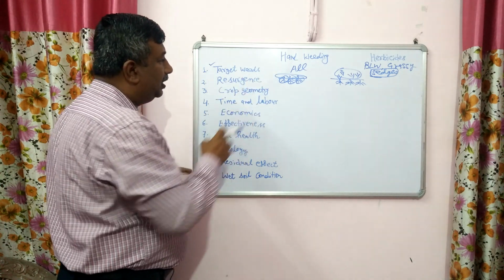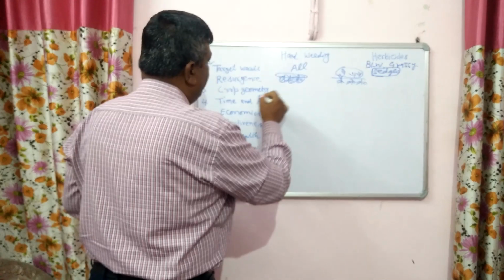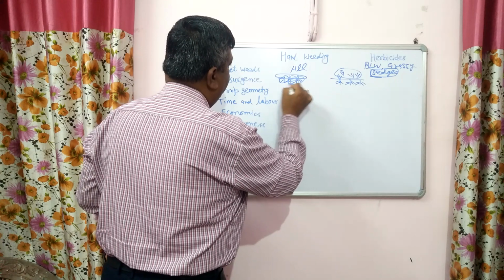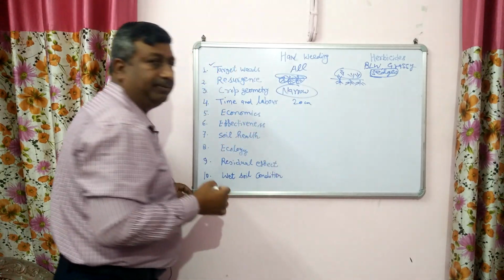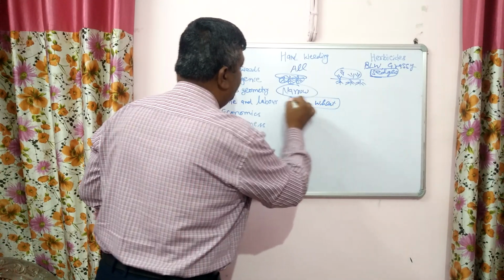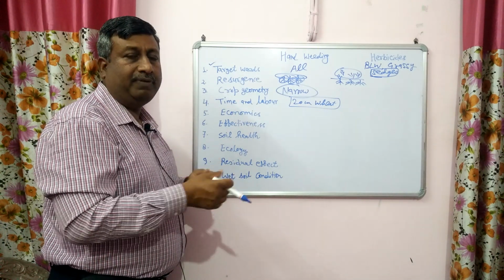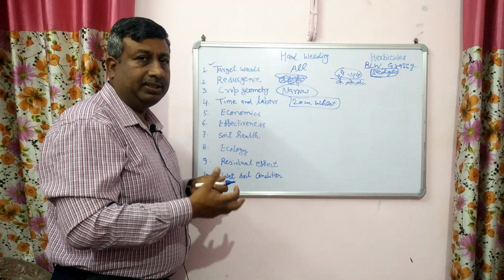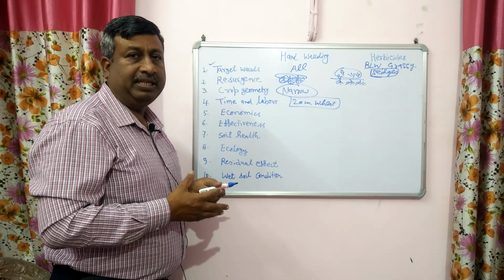We talk about the application of hand weeding in crop geometry. If narrow geometry is there, if the crop is sown at 20 centimeter like wheat, then hand weeding is not possible. So this is the constraint, because for hand weeding a space is required to run the implement or to do manual work. A space of 45 centimeter or 60 centimeter spacing is required.